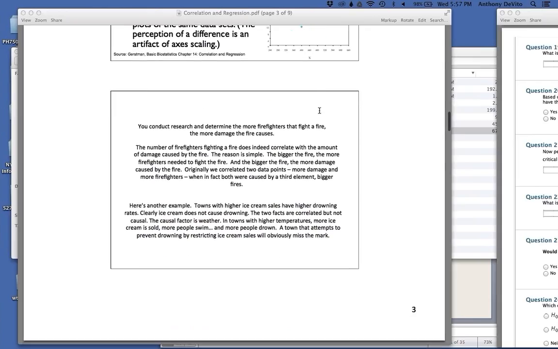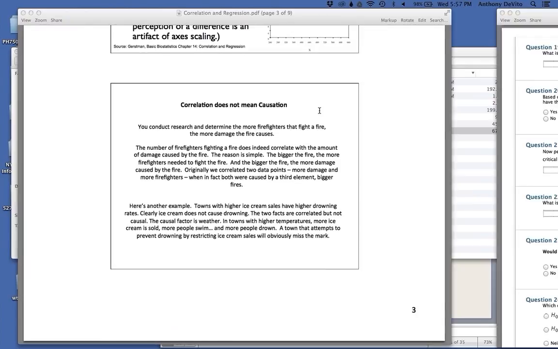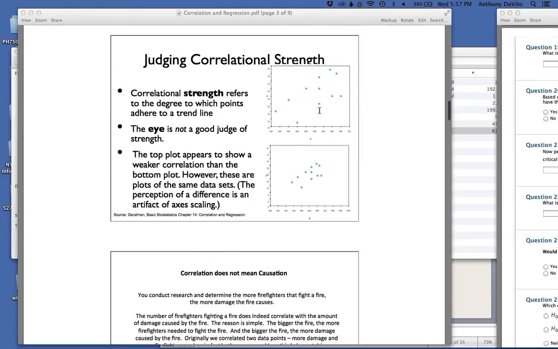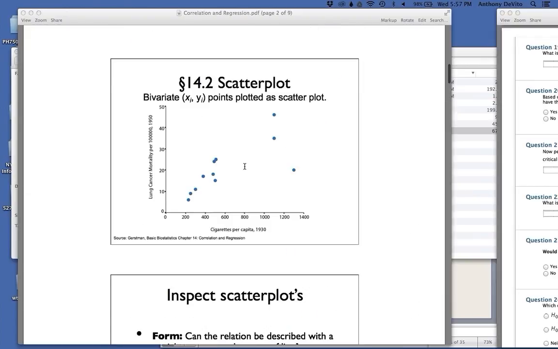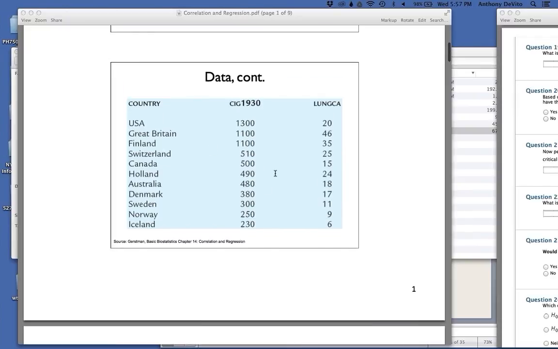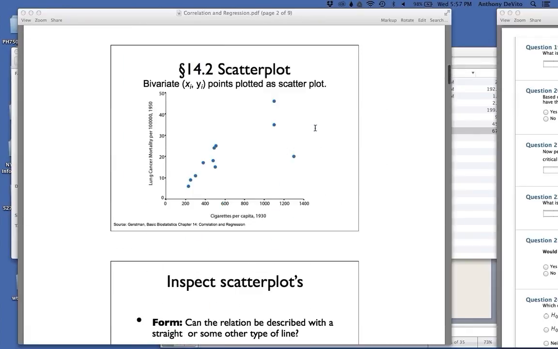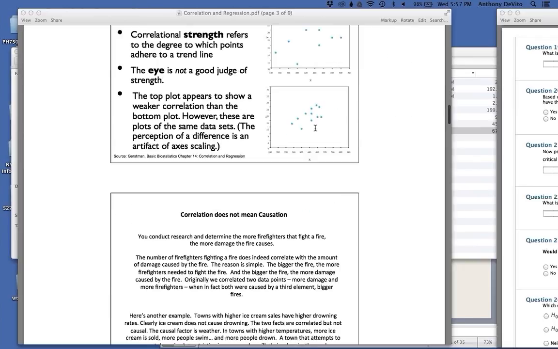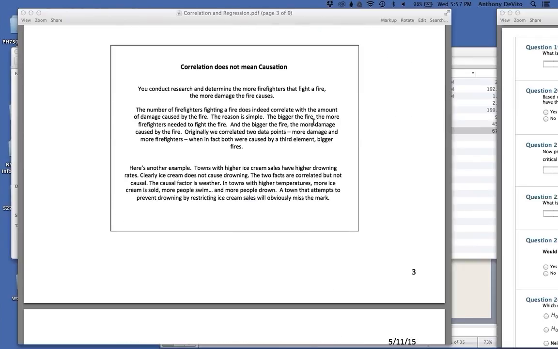The next thing we have to understand is that correlation itself doesn't imply causation. I was talking about it as if it did here, that somehow cigarette consumption is associated with lung cancer, is a cause of lung cancer. We know that now. But there are many correlations that are not causative. They're associations, but they're not causative.